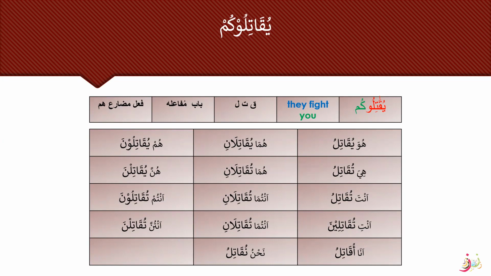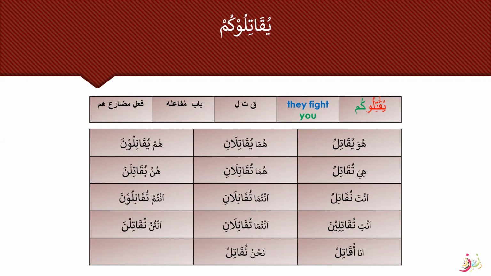But again, this is they fight you, and it is not a command, because we can see here that there is a ya attached, and this is fi'l mudari' form. And here is the damir muttasil, antum. They fight you. So this is Bab Mufa'ala. What is the sign for it? That there is an alif here with the first root letter. So this is the Sarf Kabir chart for yuqatiluna.